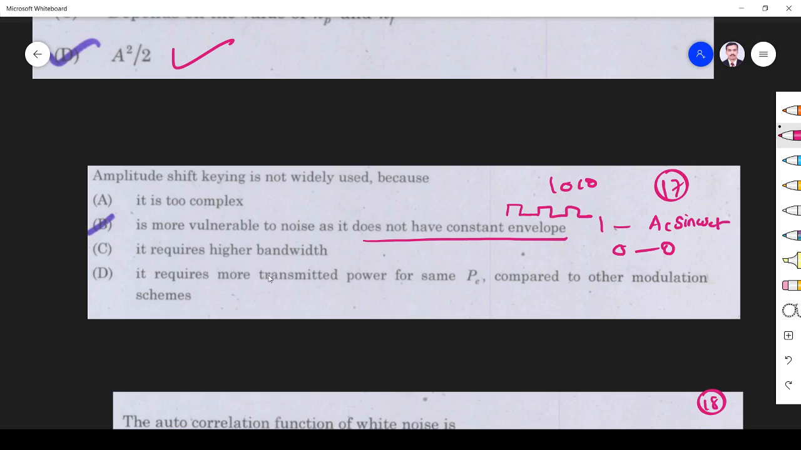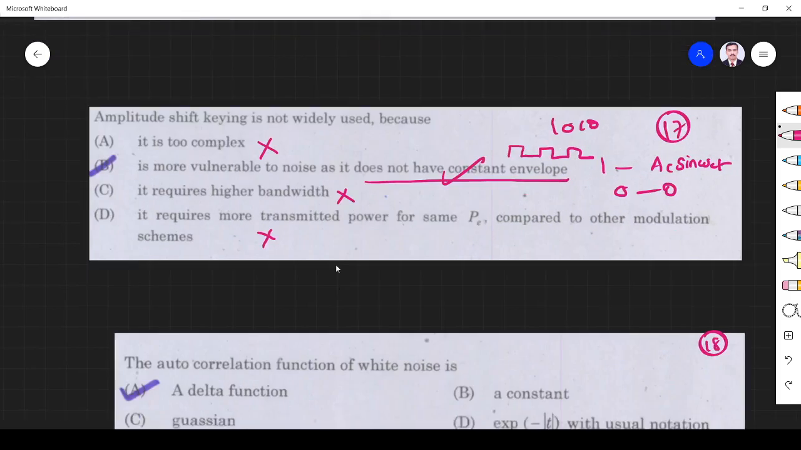So what will happen is it is more vulnerable to noise. It is not complex. A's case is very simple, so this is the wrong answer, right? It requires high bandwidth, that is also wrong, right? It requires low bandwidth only. It doesn't require high transmitted power, right? So it requires very low transmitted power. So the correct answer is option B.